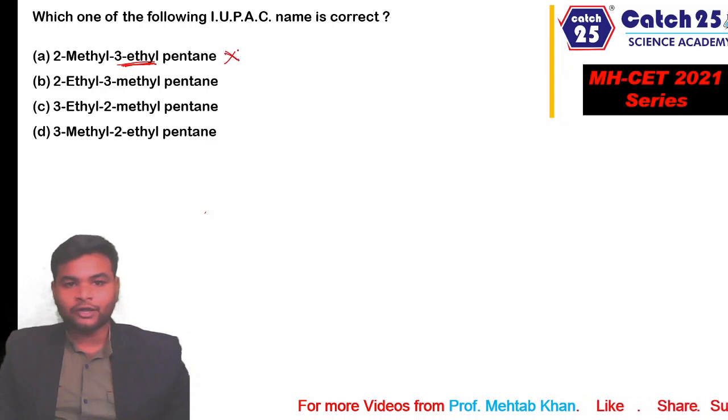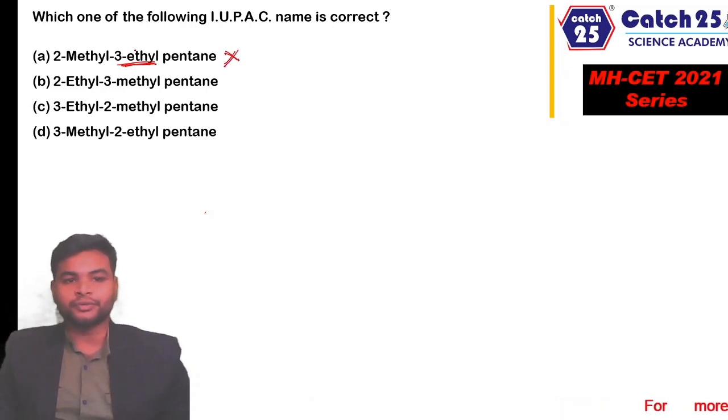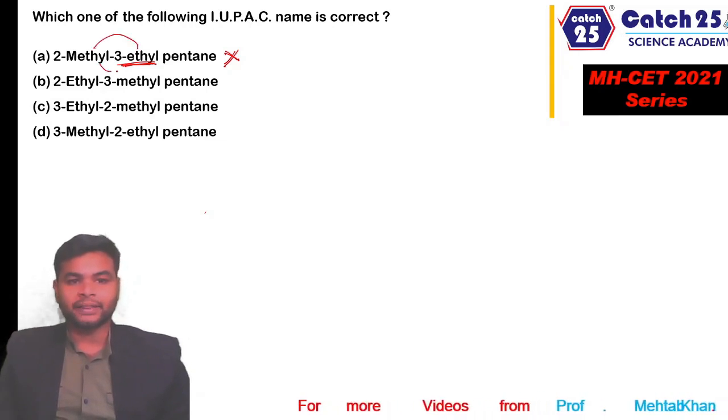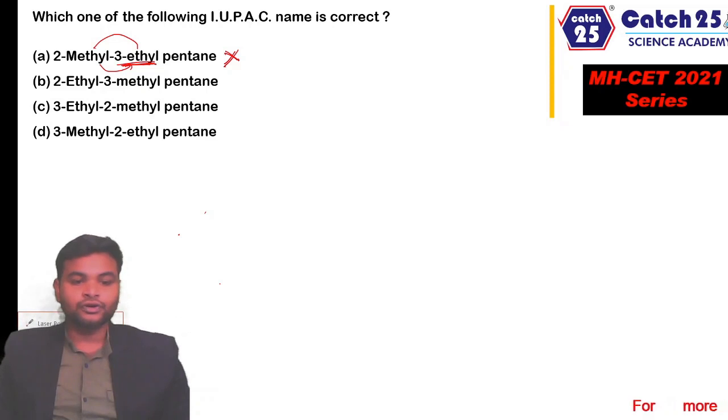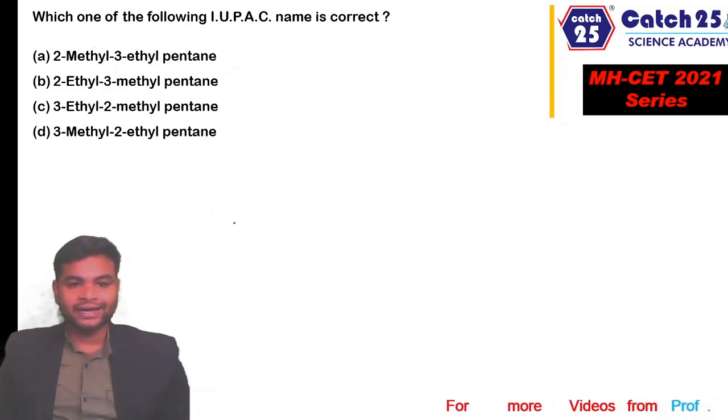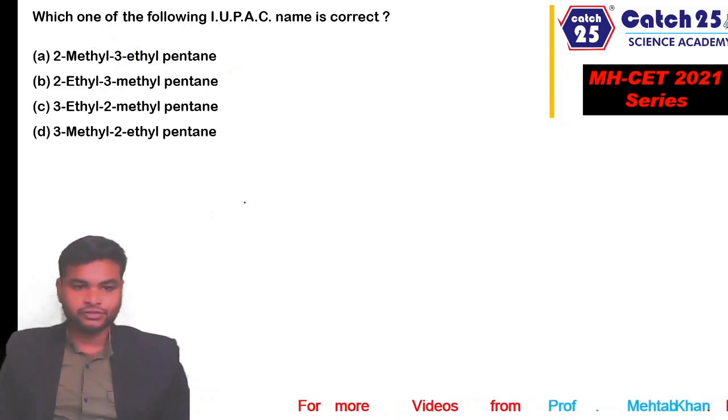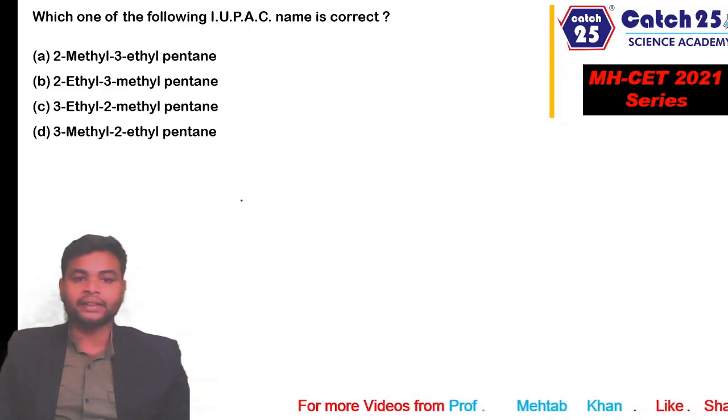It is a wrong IUPAC name because ethyl is written after methyl. It should be written prior to methyl. First ethyl should be written and then methyl. So option A is wrong because the substituents are not named in alphabetical order. Let's move to the second option, 2-ethyl 3-methyl pentane. Let's draw the structure of 2-ethyl 3-methyl pentane and then we will try to rename it, right?